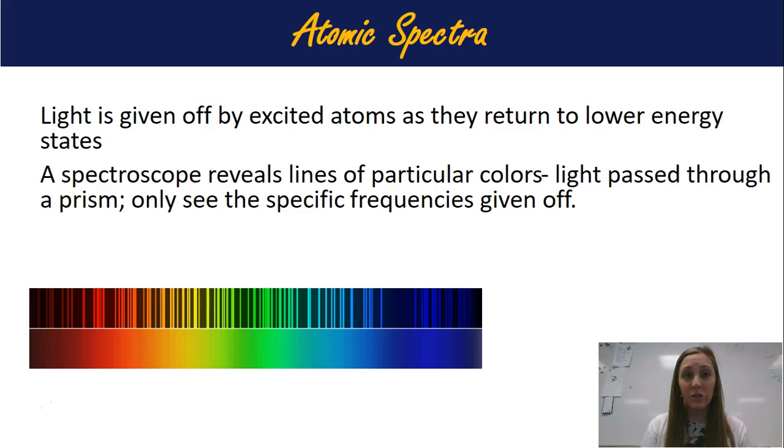So we're going to use a spectroscope in your next lab, and that's just a device that has a little prism in it, so it can reveal the lines, the particular colors that pass through that prism, where you can see the specific frequencies. You see, as a human eye, if we see a bunch of different colors coming together, our brain automatically pushes them together and makes one color that came from multiple light sources. But what a prism does is it breaks apart those lights so we see them. It slows some of them down so that we can see them on different pieces. It breaks them up and says, oh, you go over here and you go over there.